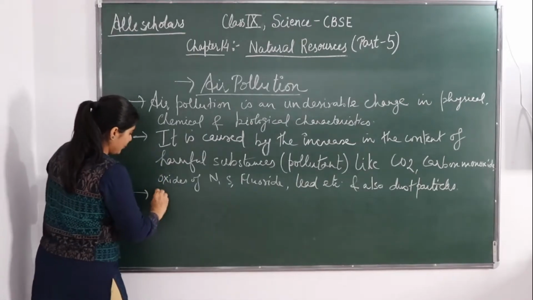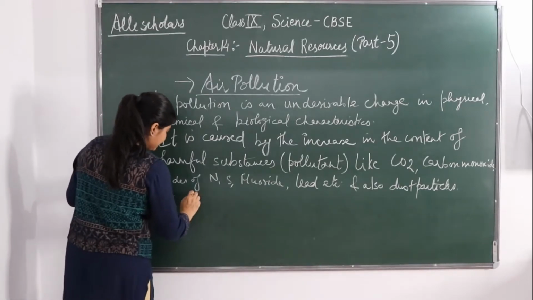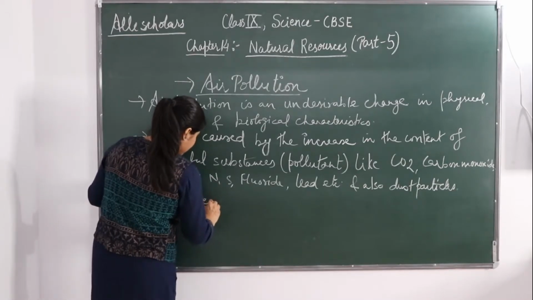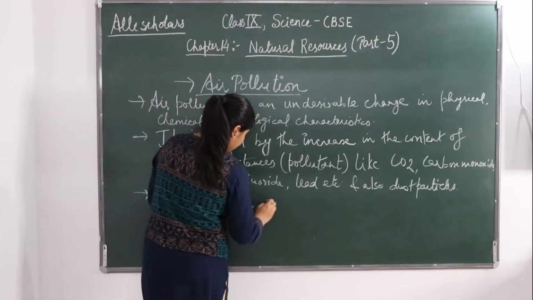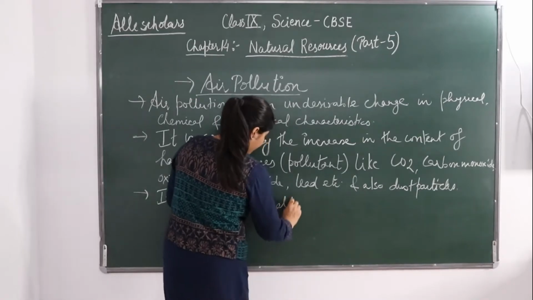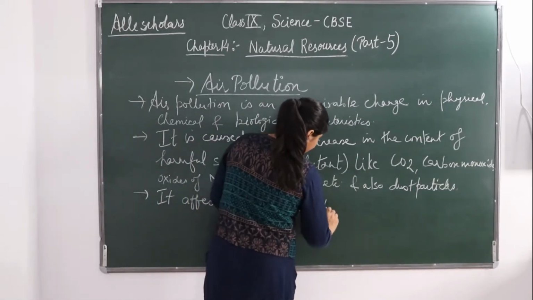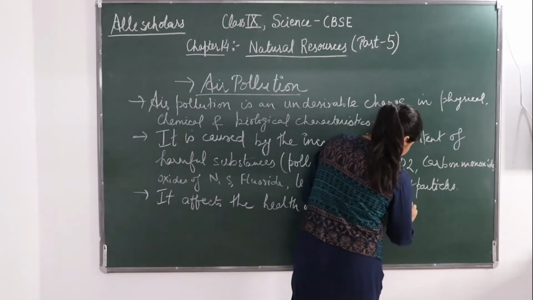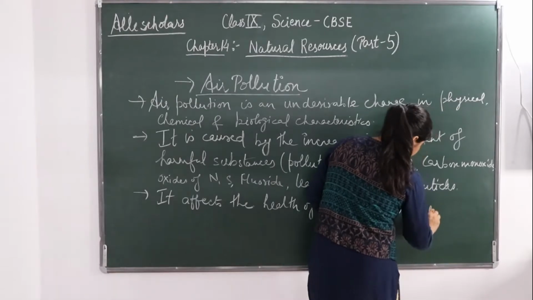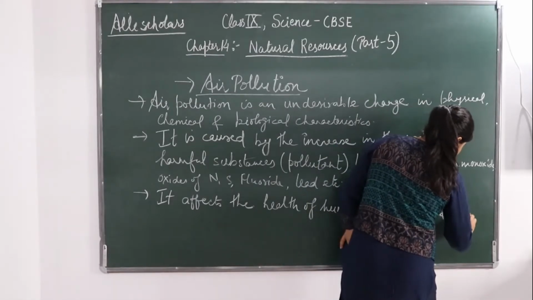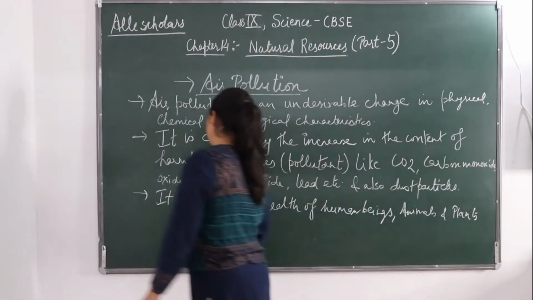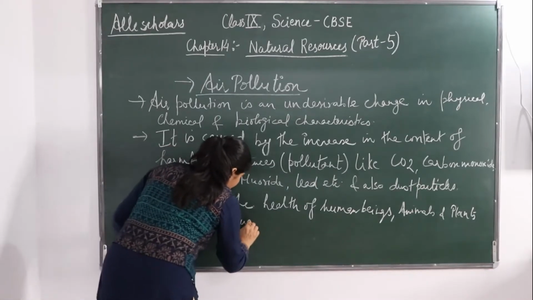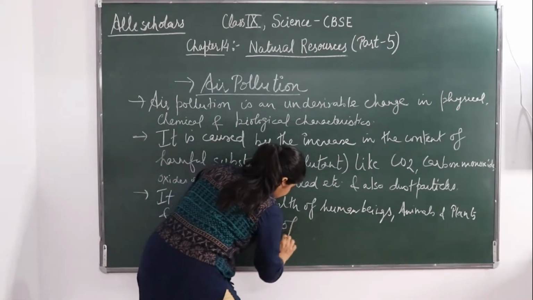Okay, so this air pollution affects the health of human beings, animals and plants, and also the quality of our environment.